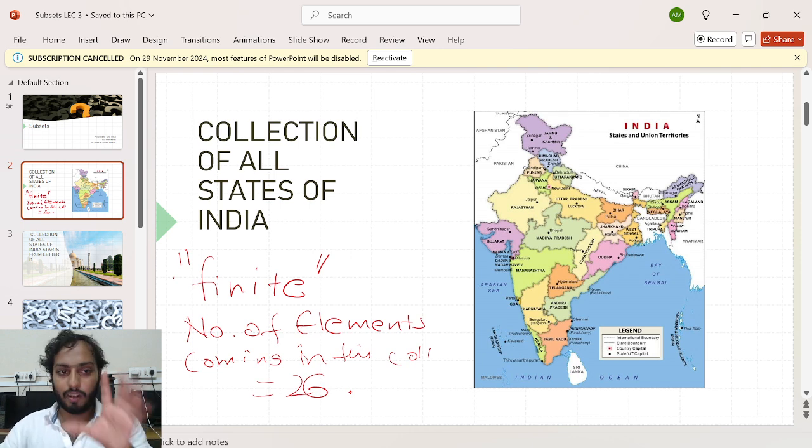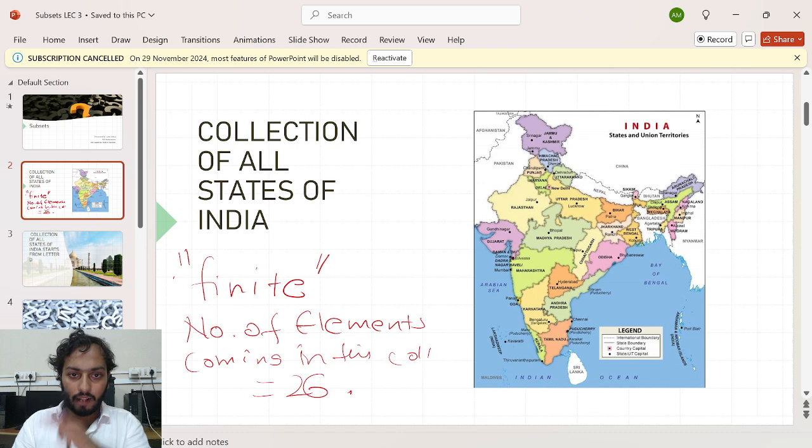It's just a word, just terminology, for some specific type of set. I hope it's not hard to memorize this word. Finite means there's a specific number, and here the number is fixed. 26 elements are coming in this collection, so I can call it a finite set, right?